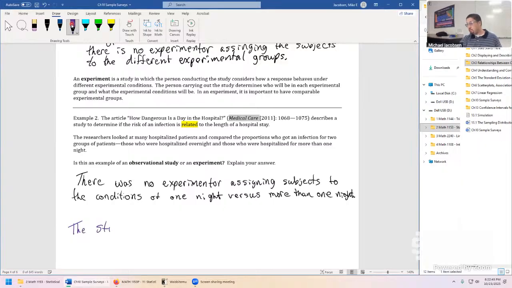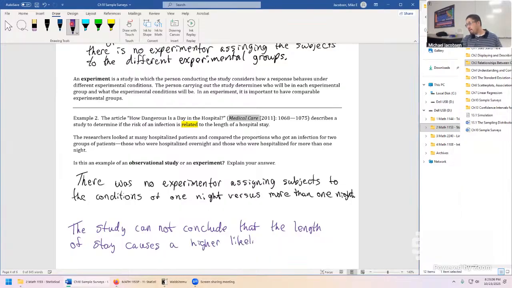The study cannot conclude that the length of stay causes a higher likelihood of infection. There's no actual cause and effect in the study.